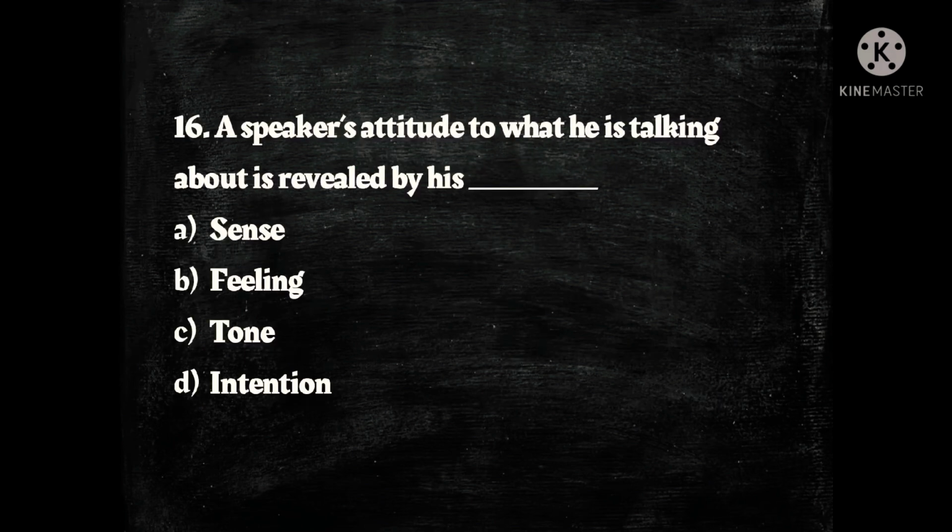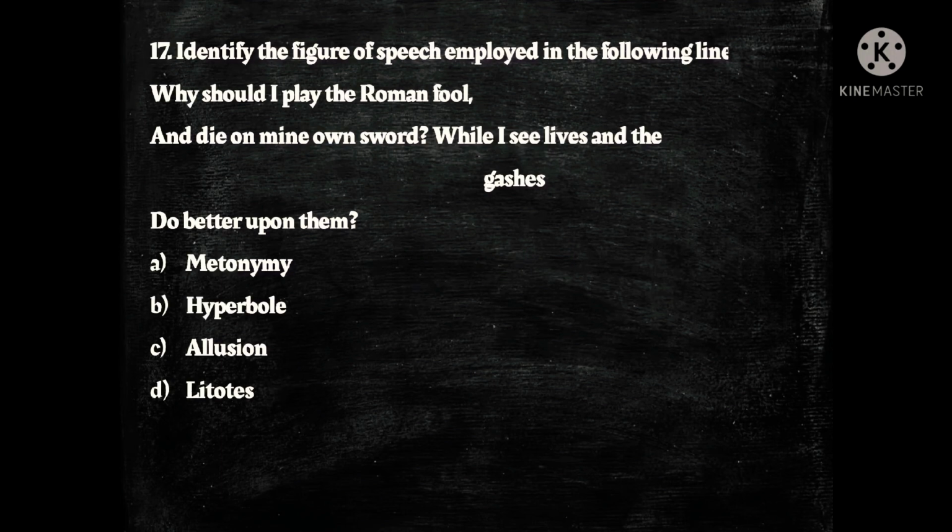Next question. A speaker's attitude to what he is talking about is revealed by his dash. The options are sense, feeling, tone and intention, and the answer is B, feeling. Next question. Identify the figure of speech employed in the following lines. Why should I play the Roman fool and die on my own sword?